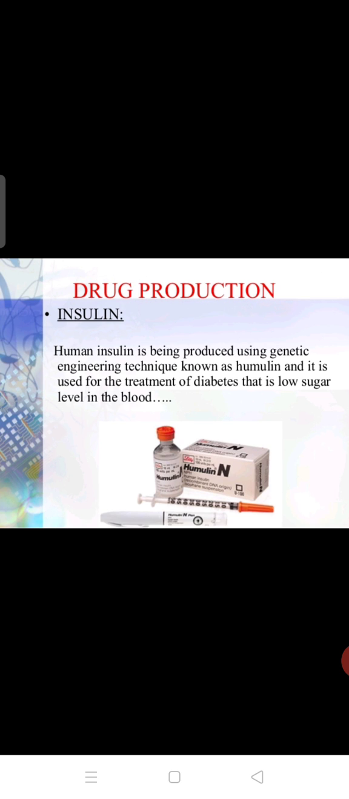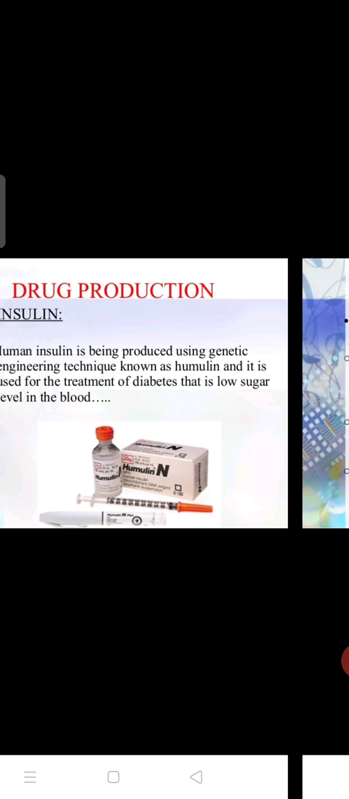Human insulin is being produced using a genetic engineering technique. With the help of this technique, insulin is produced, human insulin, which we call humulin, and it is used for the treatment of diabetes. The role of insulin is that it lowers the blood sugar. So if a person is unable to produce enough insulin, then that person should take extra insulin from outside, supplementary insulin, he or she. That's why insulin production has taken place in biotechnology.